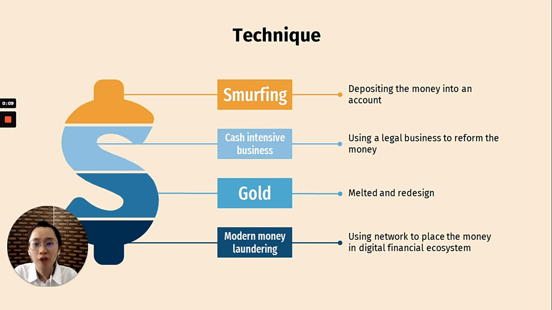So smurfing is one of the oldest techniques used in money laundering, which means depositing amounts into an account. The launderer will usually distribute the illegal money into different sizes, and then deposit it into different accounts at different times.